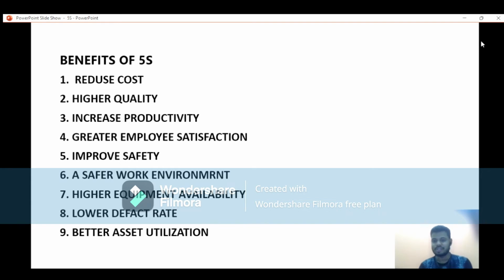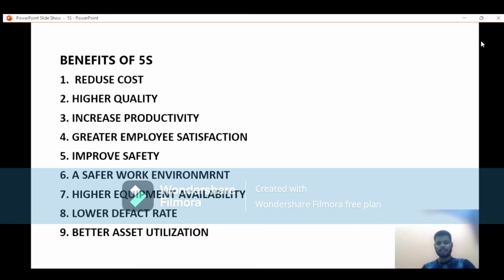So guys, you have to think: if you are not doing 5S, it makes a problem for us in cost, quality, productivity, employee satisfaction, safety, equipment availability, defect rates, and asset utilization.